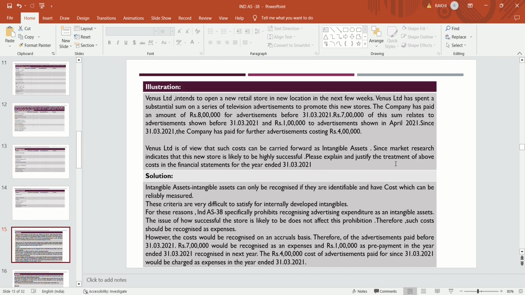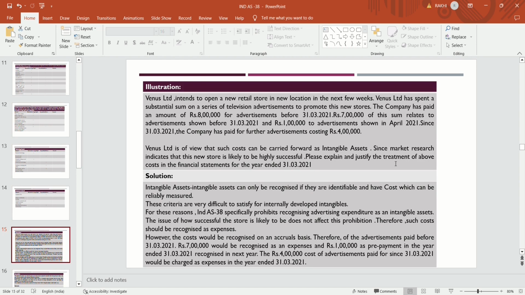Venus Limited is of the view that such cost can be carried forward as an intangible, since market research indicates that this new store is likely to be highly successful. Please explain and justify the treatment of the above cost in the financial statement for the year ended 31st March 2021. We will explain the solution.